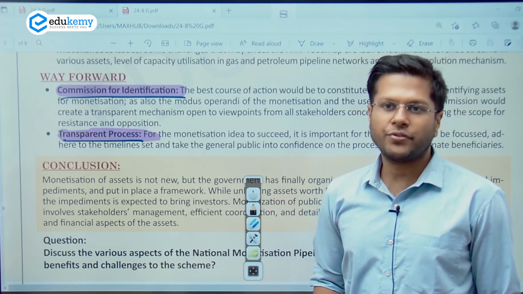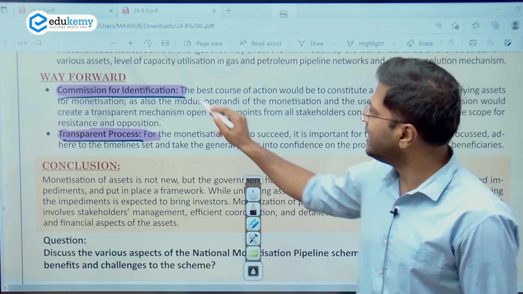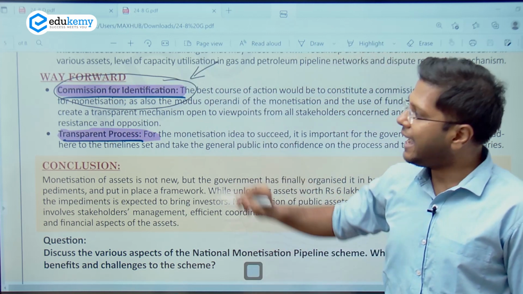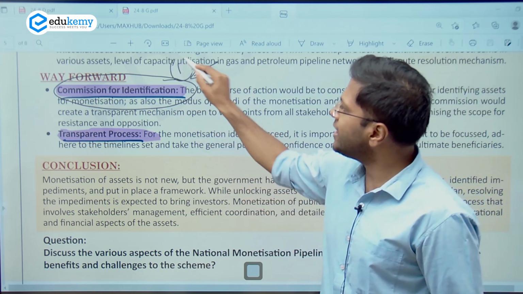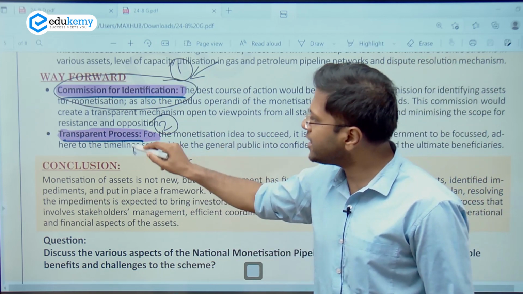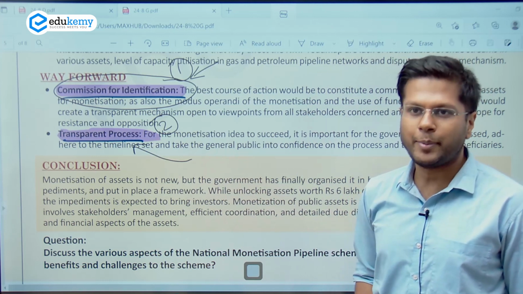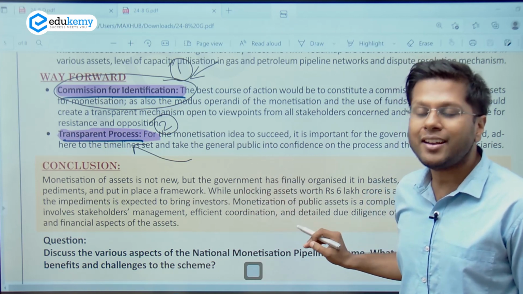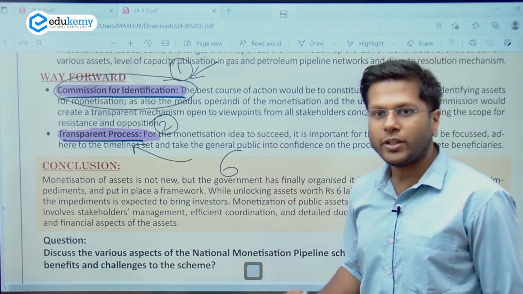What is the wisdom derived out of it? The wisdom derived is that the government must identify projects which are profit making and still stalled. So the government must ensure private participation in these kinds of projects, and therefore it has to institute a commission for identification of such projects. This is one. The second one is ensuring that there is transparency in the project allocation. Why? Because if there is transparency, there is more efficiency, more productivity and profitability for the private players, and that is why they will participate. This will ensure that the government scheme of the National Monetization Pipeline becomes a success and generates 6 lakh crore rupees for the government, right?